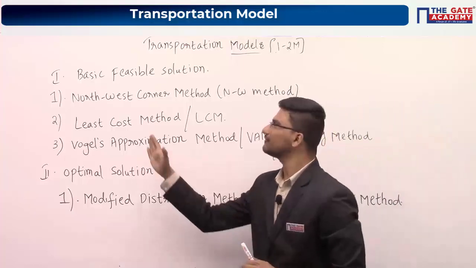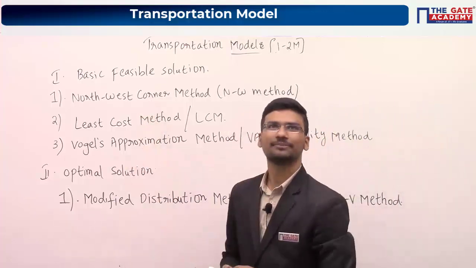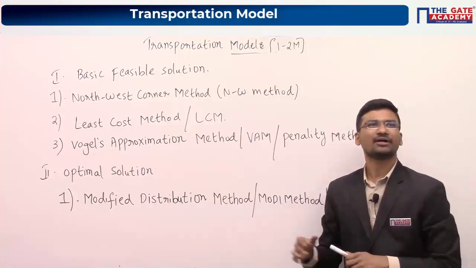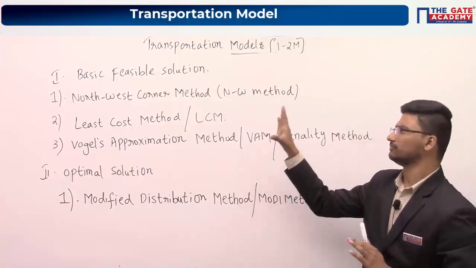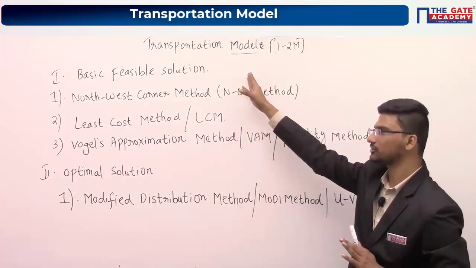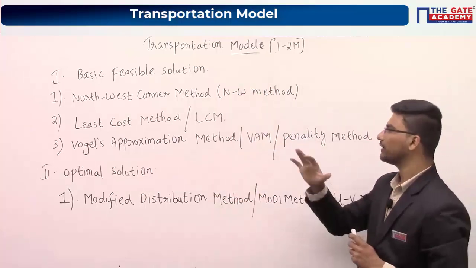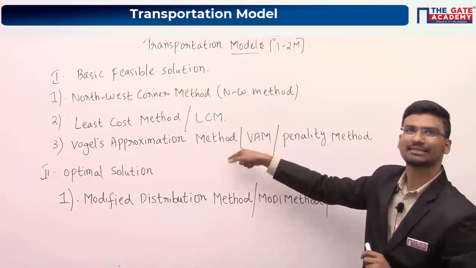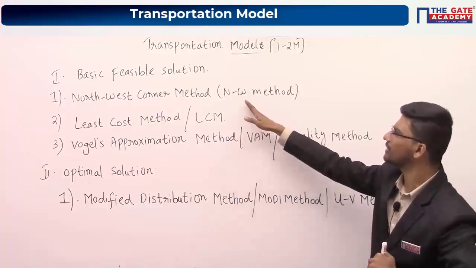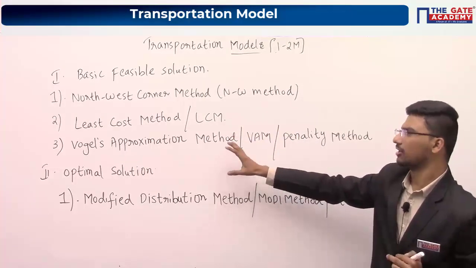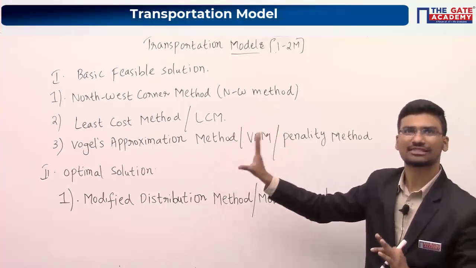So shall we start with the first method, the northwest corner method? Any doubts regarding this? So we are starting with the basic feasible solution and then the optimal solution. To find the basic feasible solution, we have three methods. We will see them one by one. What is the difference between these three methods? Everything we will see once we start.